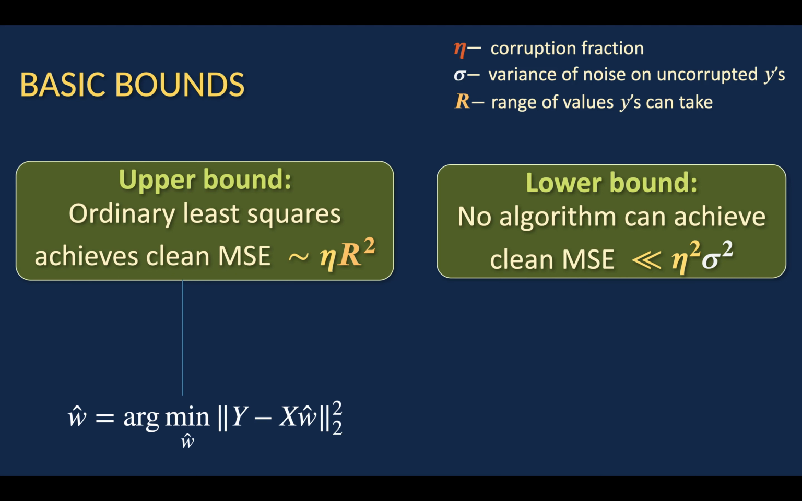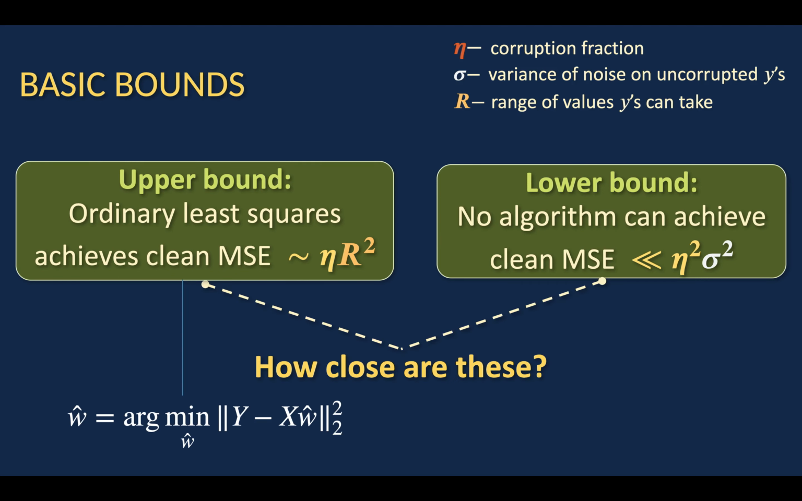And the lower bound is that you can't do better than eta squared sigma squared. So if sigma, the noise variance, is much smaller than r, the entire range of the values of the responses, then you can do a lot better than this naive upper bound via ordinary least squares. So what we're going to achieve is this eta squared sigma squared bound up to constants. And just to belabor this point, we think of these as being very different.